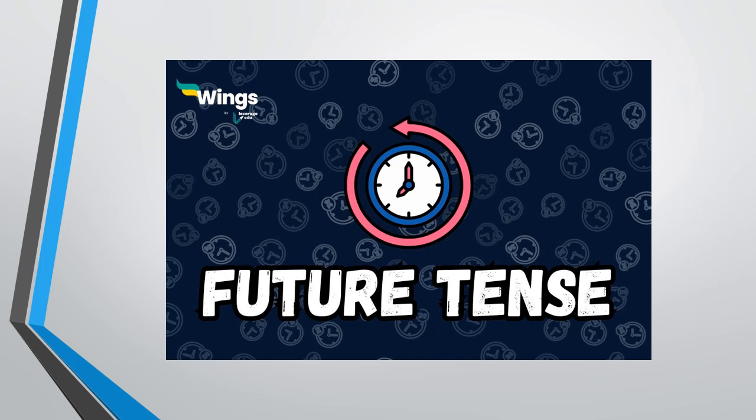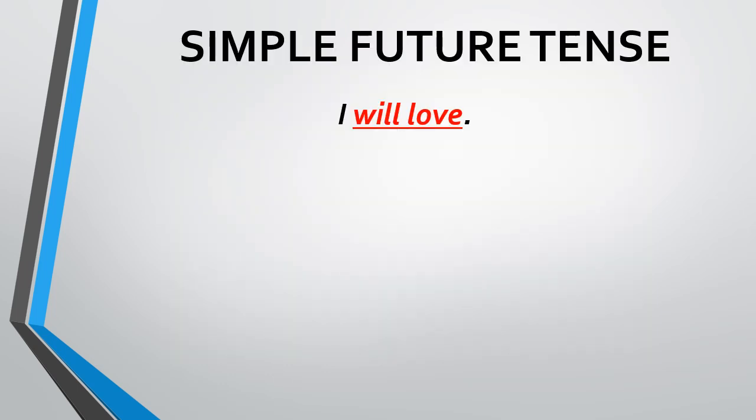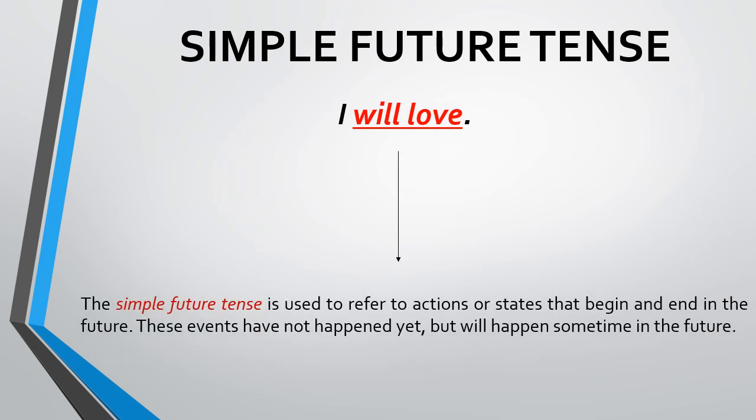The first subtense under future tense is simple future tense, and the example is I will love. I have used the same verb which I used in my previous two videos covering present tense and past tense. Simple future tense is relatively easier than other sub tenses.